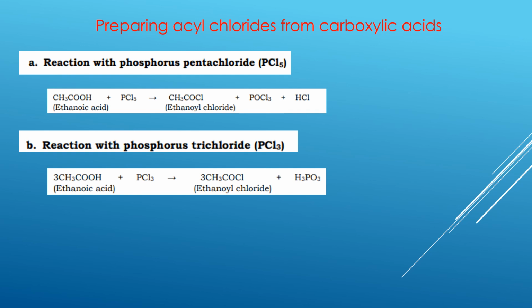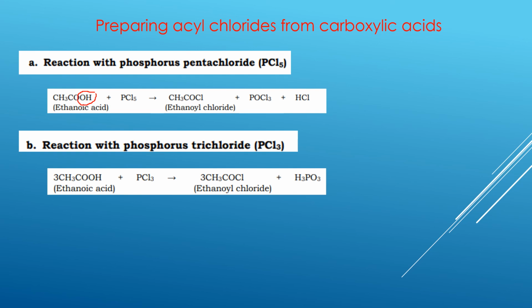The last thing that we will be looking at is how to prepare acid chlorides from carboxylic acids. So let's look at these equations here and see how the carboxylic acids react. Now when carboxylic acids react with phosphorus pentachloride, as seen in equation 1, the OH group of the acid is going to be lost, and the Cl is going to come and attach itself instead of the OH.